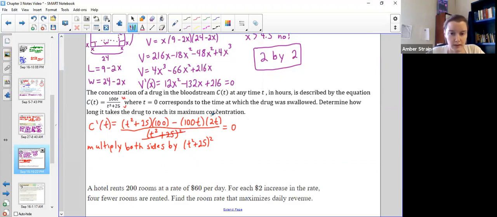So all I'm left with is all this in the top, so let's clean that up. 100 times t squared would be 100t squared. 100 times 25 would be 2,500, and then 2t times 100t would make 200t squared. Okay, it's still equal to 0 because I'm still trying to optimize. Luckily, these are like terms. 100 minus 200 is negative 100.